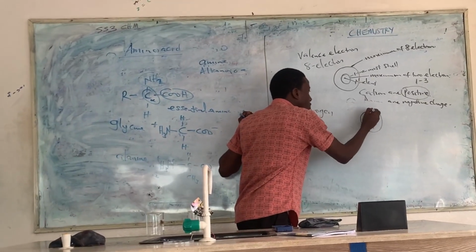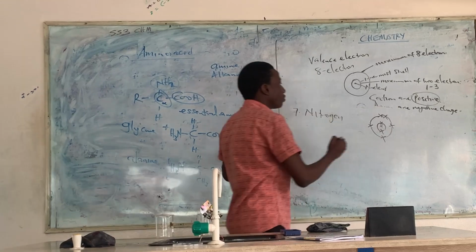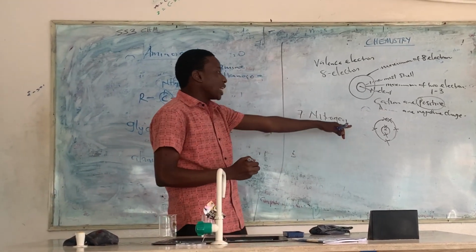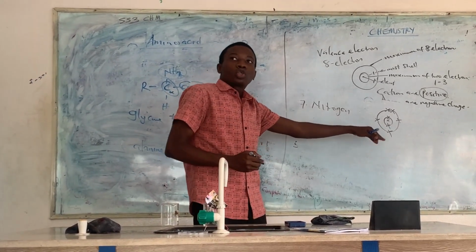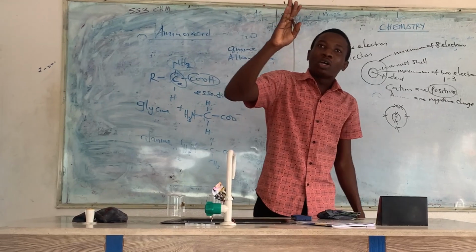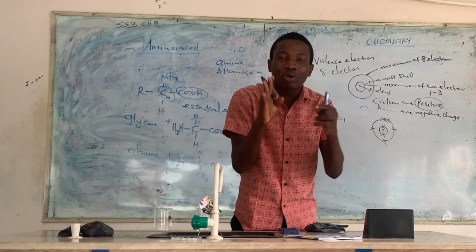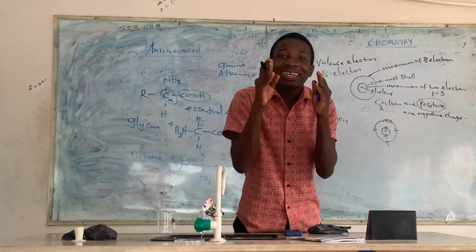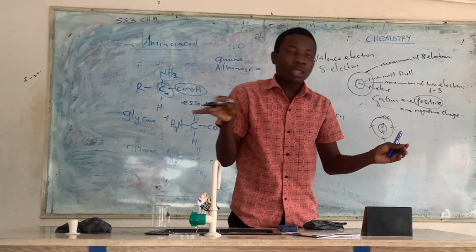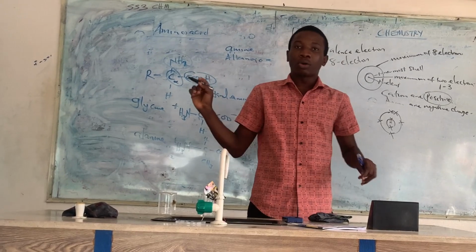That means 1, 2, 3, 4, 5. So this is nitrogen. So that means nitrogen contains about what? 5 to 8 electrons. And I told you that if you contain 5 to 8 electrons in the outer shell, that means it's a non-metal. You can see nitrogen contains 5. That means nitrogen is a non-metal.